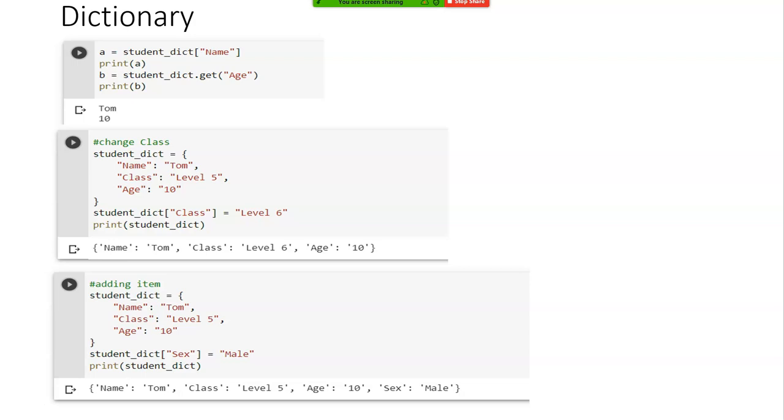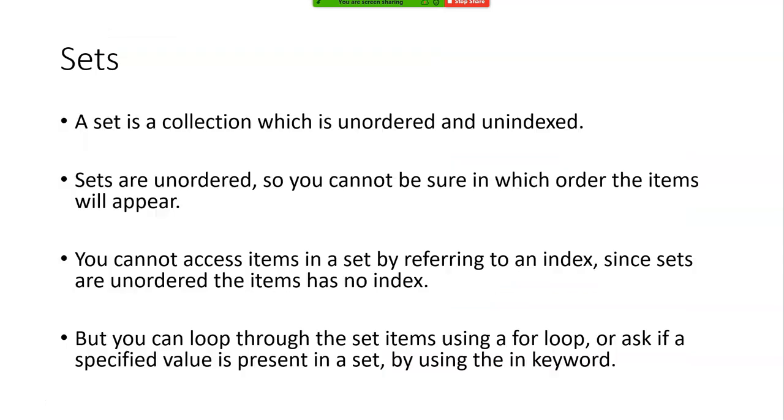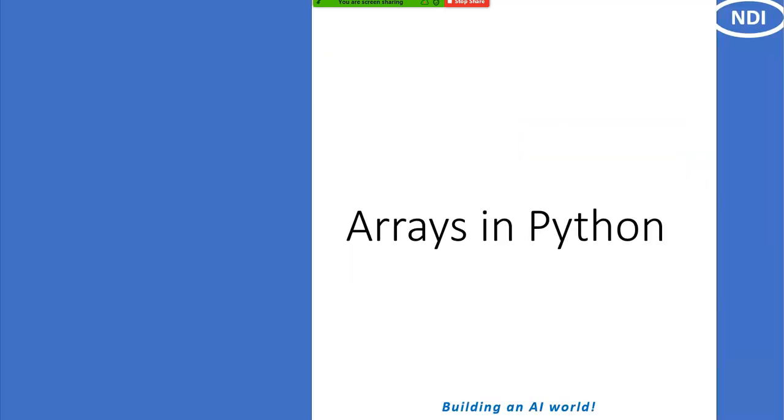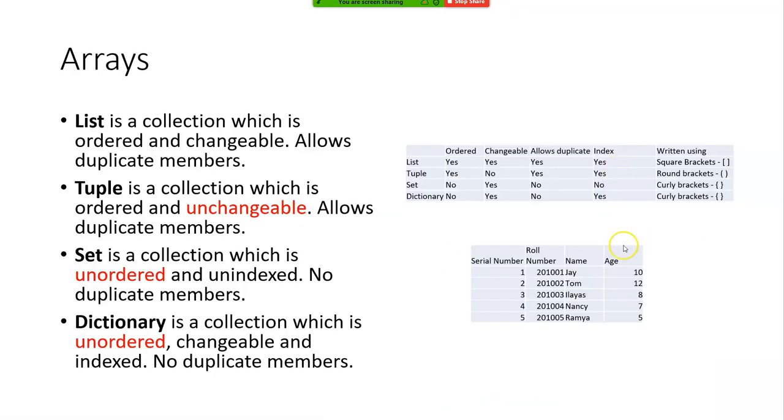We saw four types of arrays: set, tuple, dictionary, and list. Each one has its own characteristics, and we will use it depending on the need. It depends purely on our need. List and tuple are ordered, set and dictionary are not ordered.